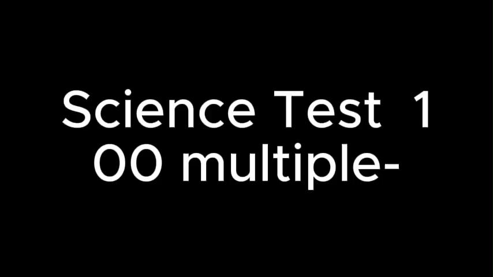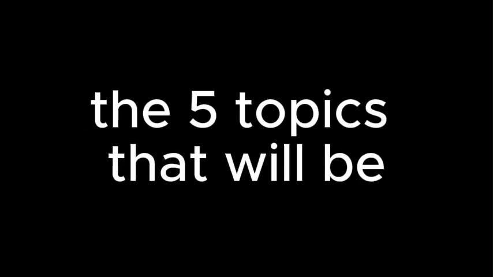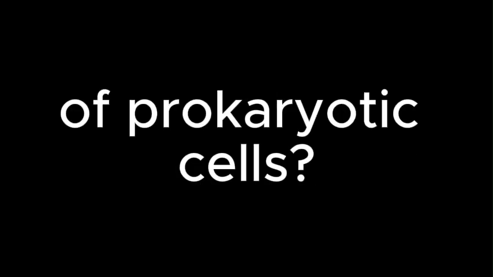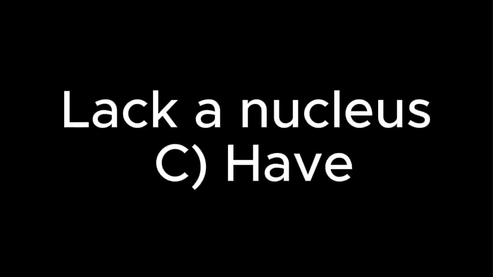Science Test: 100 multiple choice questions based on the 5 topics that will be tested in the upcoming week. Topic 1. Prokaryotes and Eukaryotes. 1. What is a characteristic of prokaryotic cells? A. Have a nucleus, lack a nucleus, have mitochondria, have chloroplasts.